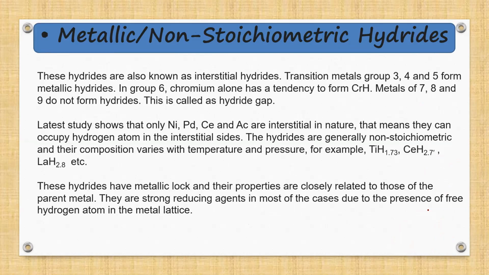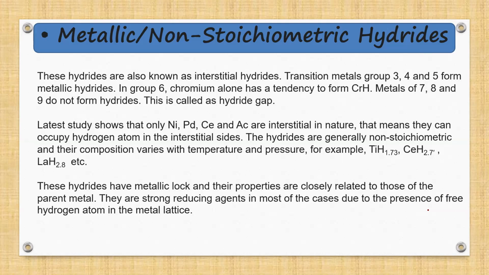Next, we will look into the metallic hydrides or non-stoichiometric hydrides. Now, these metallic hydrides are formed with the transition metals of groups 3, 4, and 5. Now, transition metals come under the d block elements. Okay. Now, these types of metallic hydrides are also termed as interstitial hydrides.